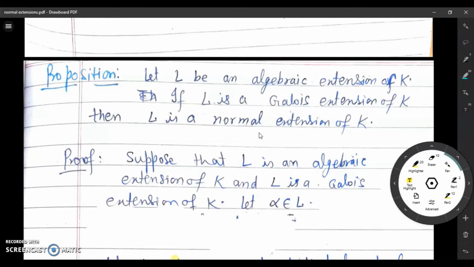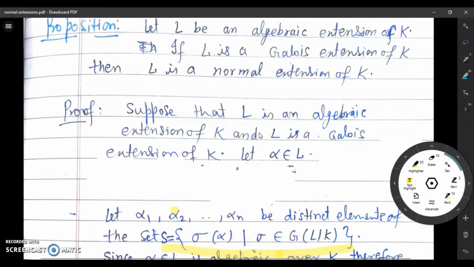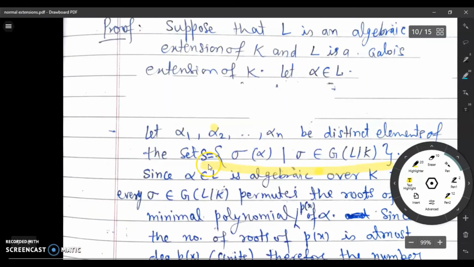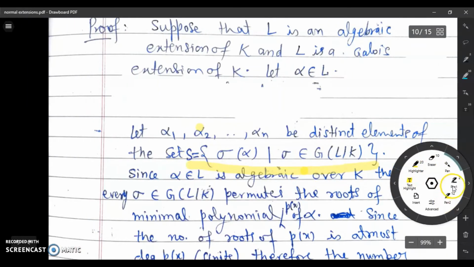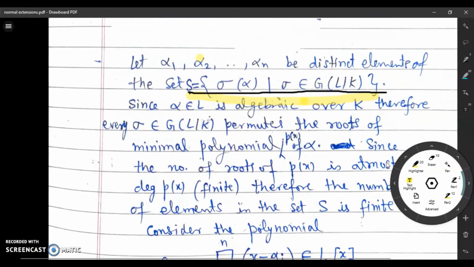So to prove this, we consider an arbitrary element alpha of L, and then consider the set S, which consists of all the images sigma alpha for each sigma belonging to the Galois group of L over K. Now, as we have observed in the section on K-conjugates, and also illustrated in the previous video lecture, if sigma is a K-automorphism of L and alpha is algebraic over K, then alpha and sigma alpha both have the same minimal polynomial, and so sigma alpha is also algebraic.